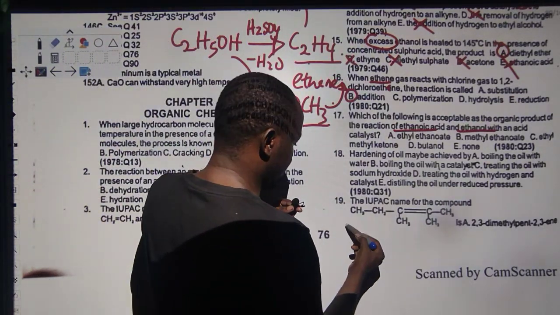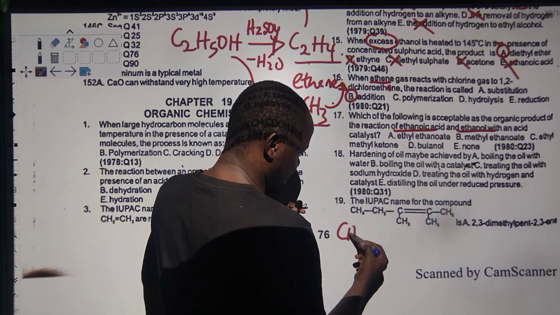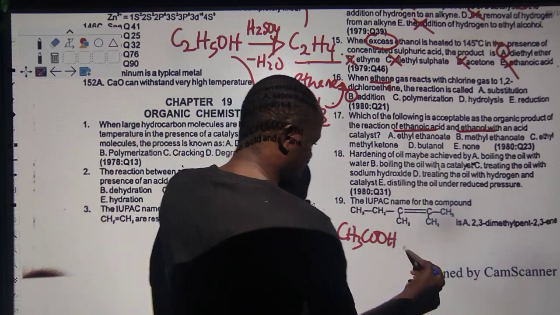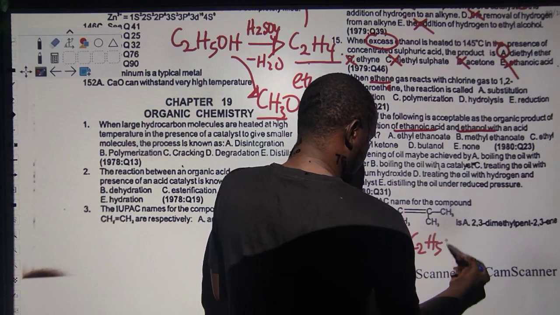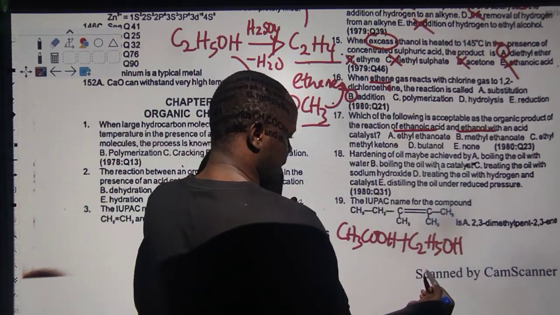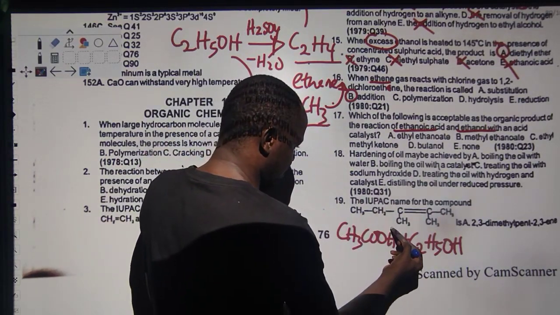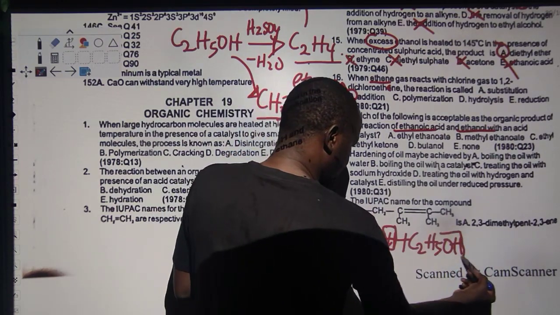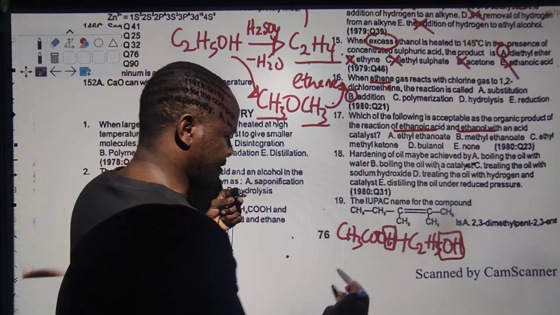Watch this, guys. Ethanoic is CH3COOH, functional group of alkanoic, combined with ethanol, which is C2H5OH. I told you about the reaction. It's so simple. What happened in the reaction is, well, look at this now, guys. We have this guy, the water that is going to be a substrate. This one will produce H, this one will produce OH. So when H combined with OH, it gives you what? H2O.